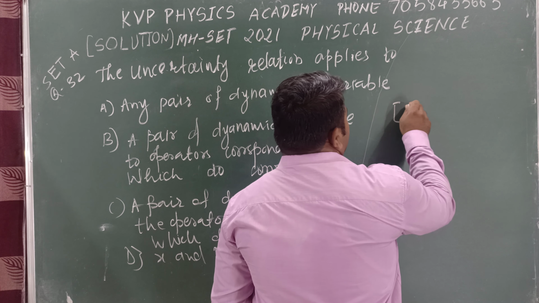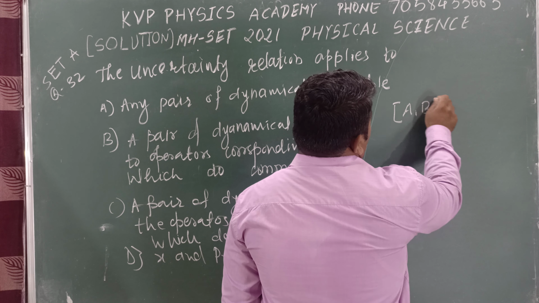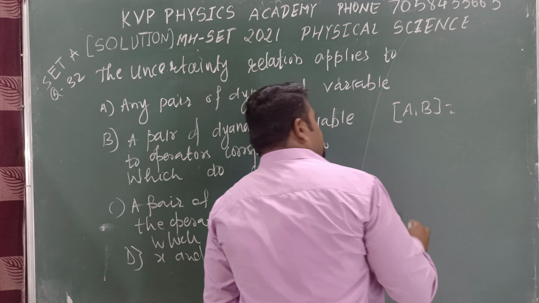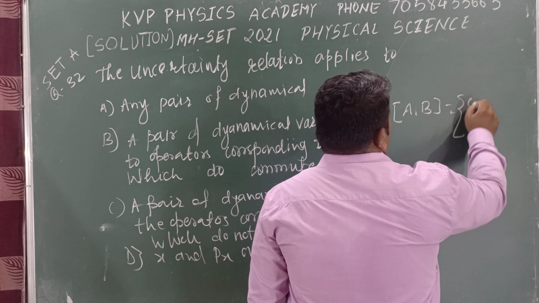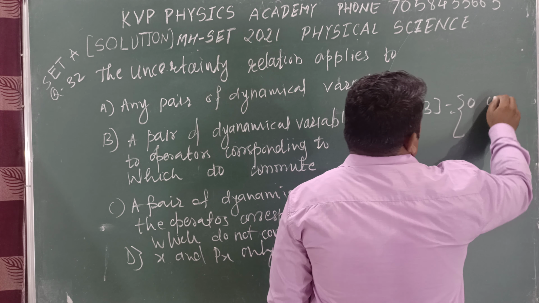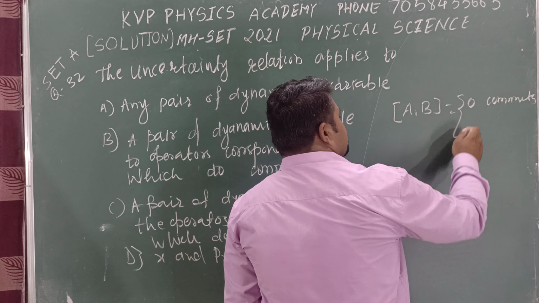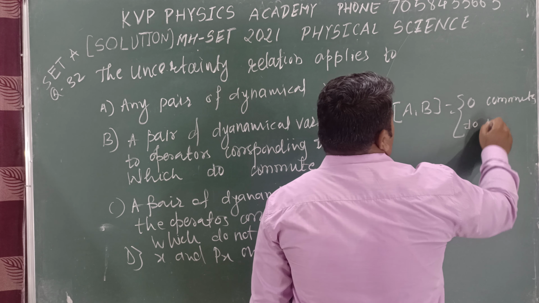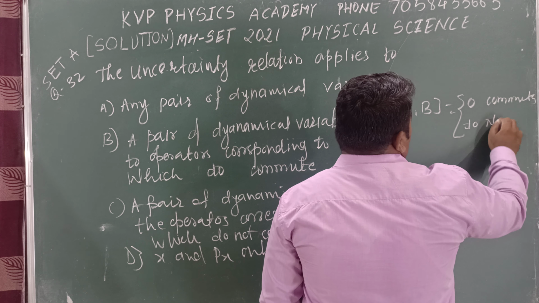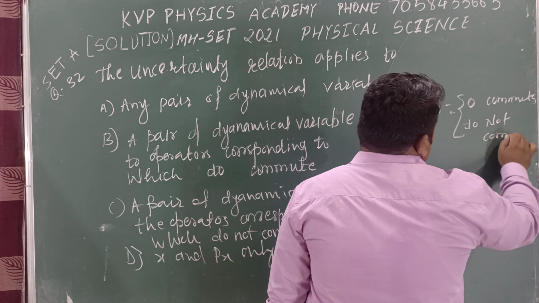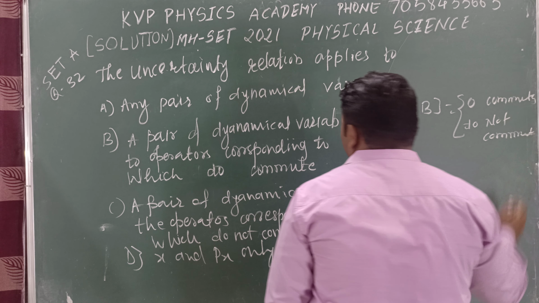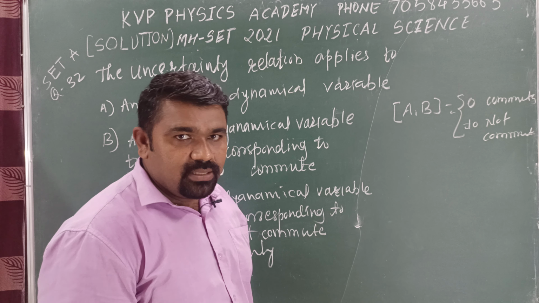Suppose we take two operators, the commutator [A, B], equal to 0 and not equal to 0. Equal to 0, we can say, commute. And this is not equal to 0, do not commute. Okay, what is the uncertainty principle?